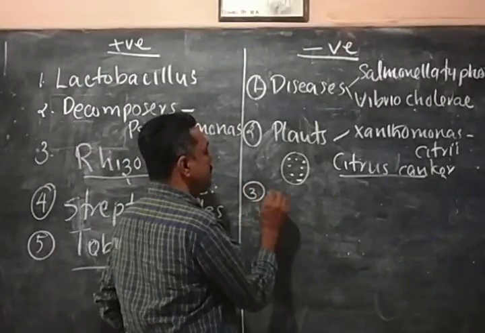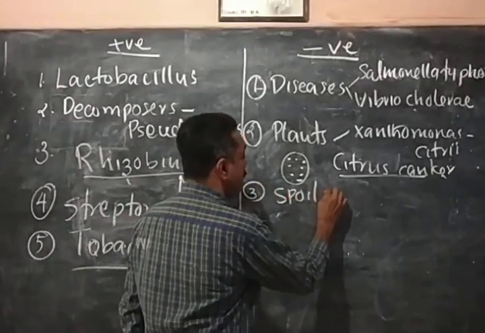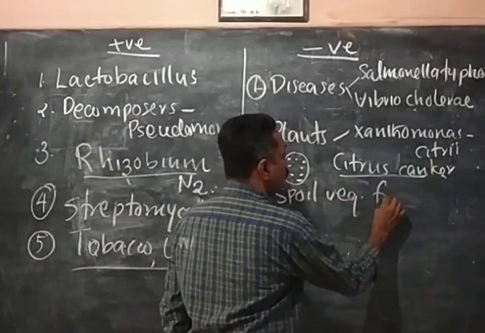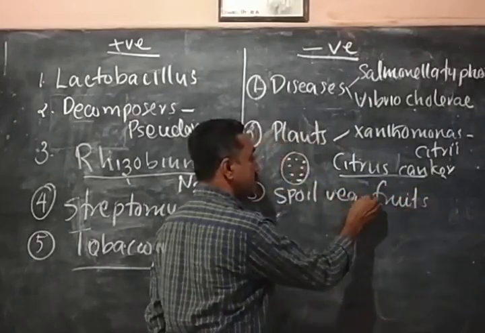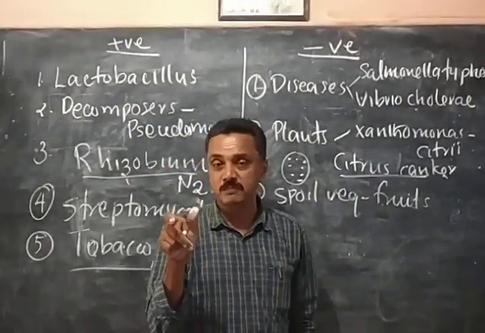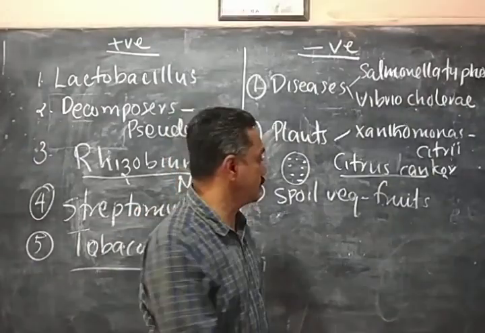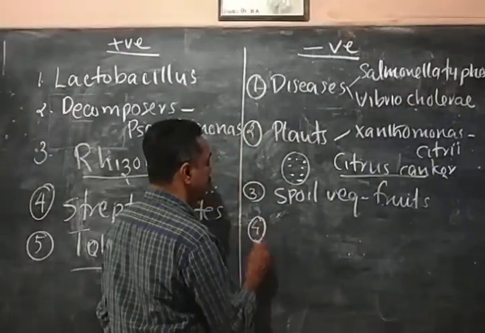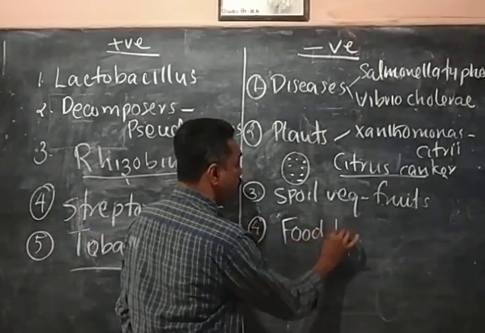Then another importance is that they destroy vegetables and fruits. Usually vegetables and fruits are destroyed by bacteria. They will decompose. So they easily decompose or destroy fruits and vegetables. Then another importance is that they cause food poisoning.